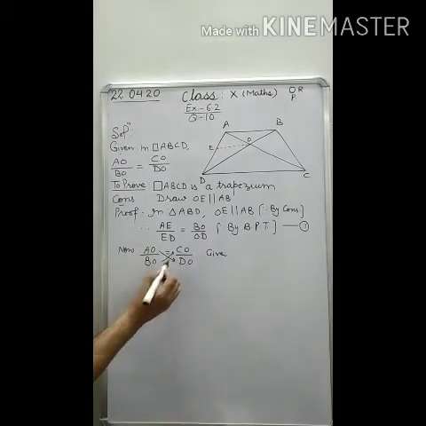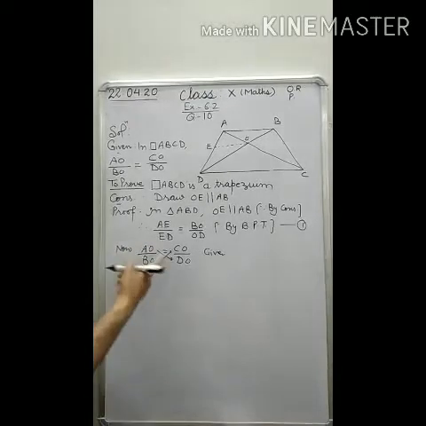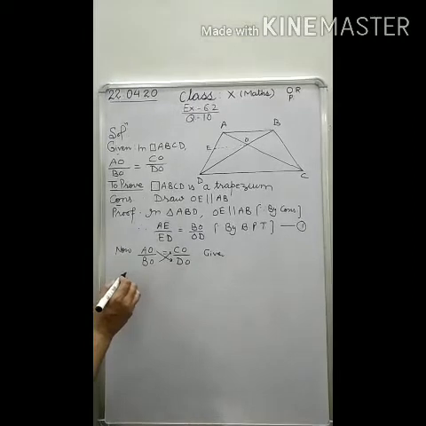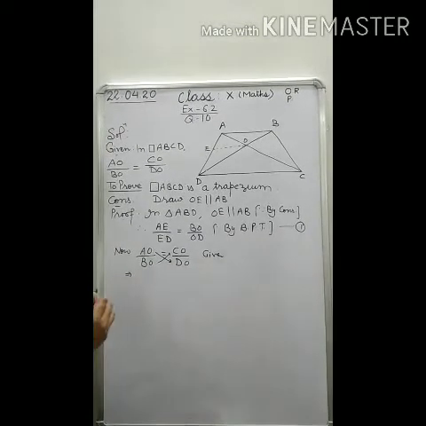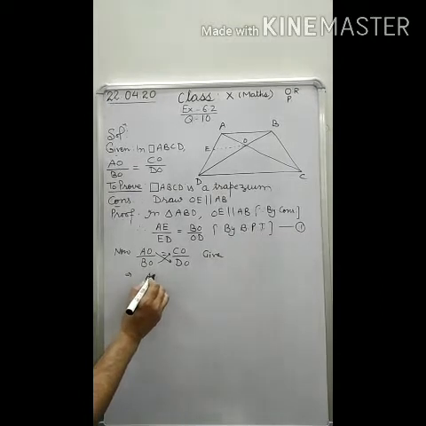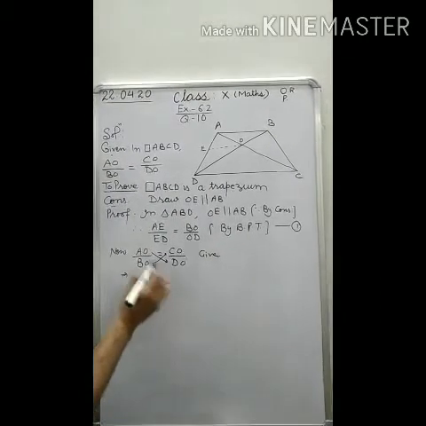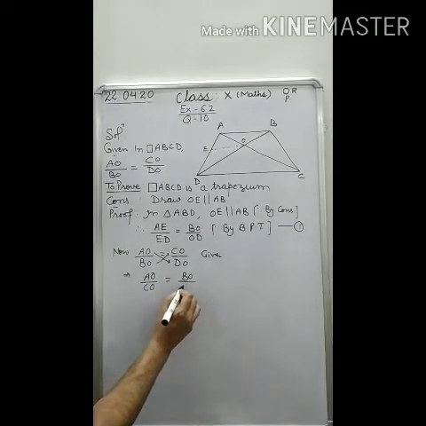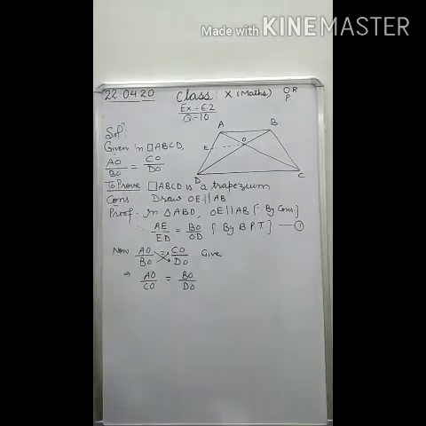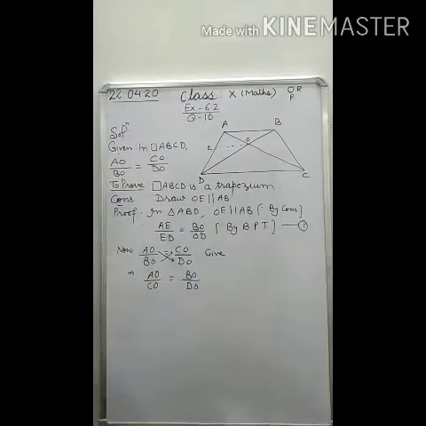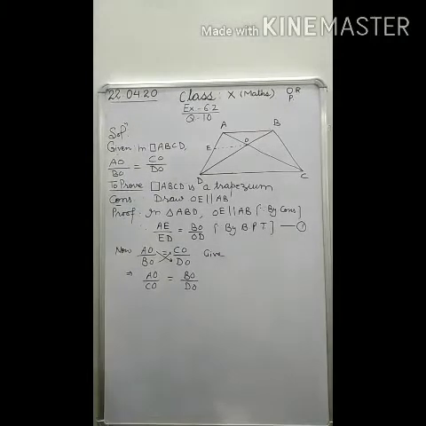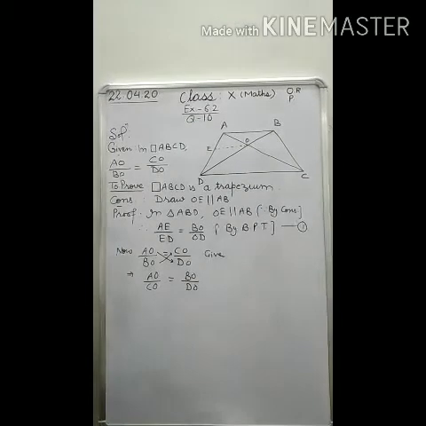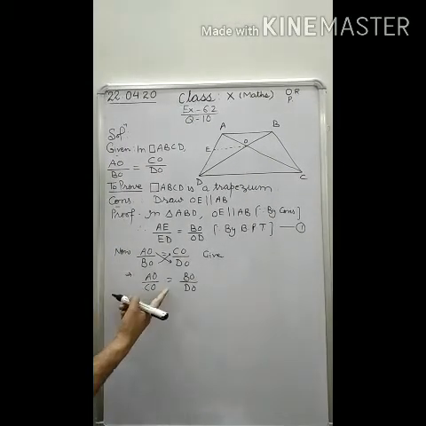When you make cross multiplication, it becomes AO into DO is equal to BO into CO. Or directly you can write AO by CO is equal to BO by DO. You can get this result by cross multiplication, or by alternendo. You can apply that also. In any way you will get the same result. So now this result you have proved.